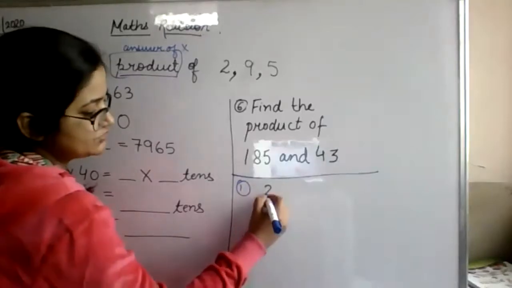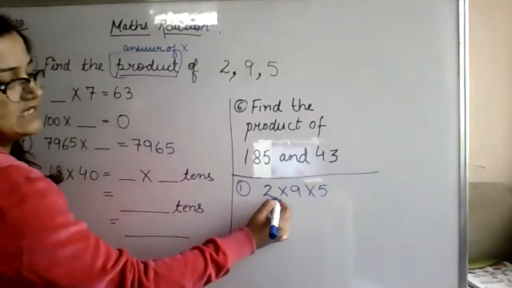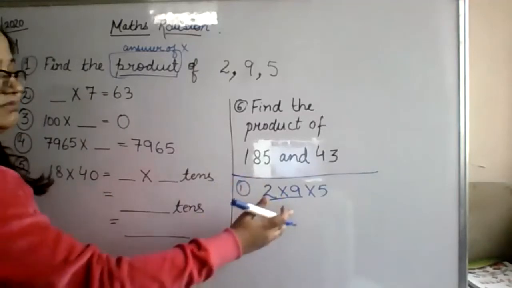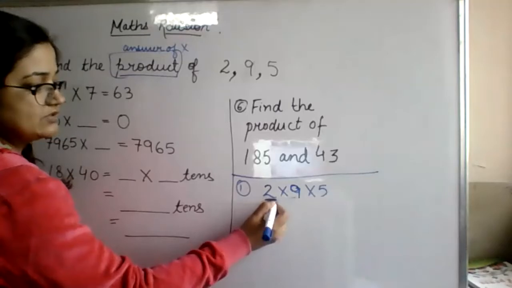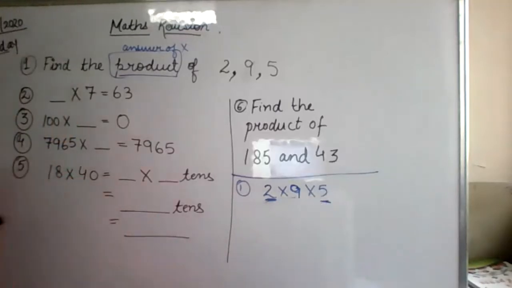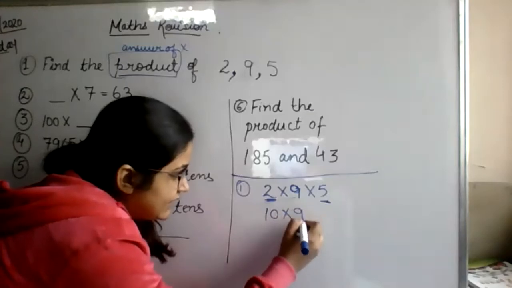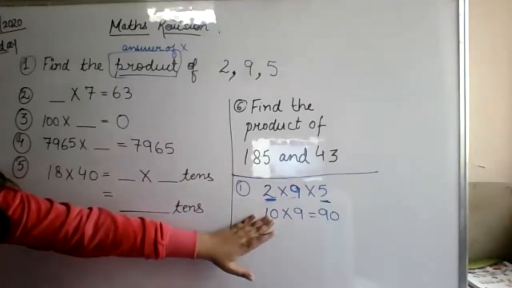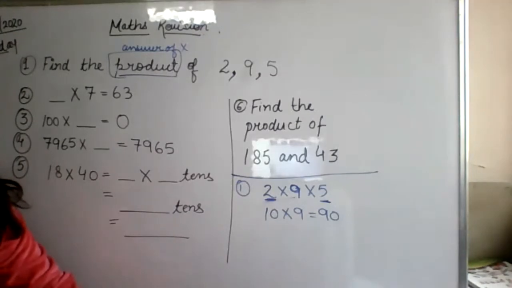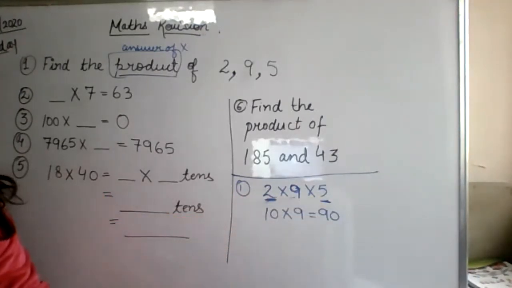What you have to multiply? 2, 9 and 5. Some of you have multiplied 2 and 9 first, then multiplied 5 afterwards. But I am multiplying 2 and 5 first. So 2 fives are 10, and multiply by 9, so 90 will be the answer. Understood? So 90 is the answer of the first one. Or if you do 9 twos are 18, 18 fives are 90, then it is also correct, but it is quite long.